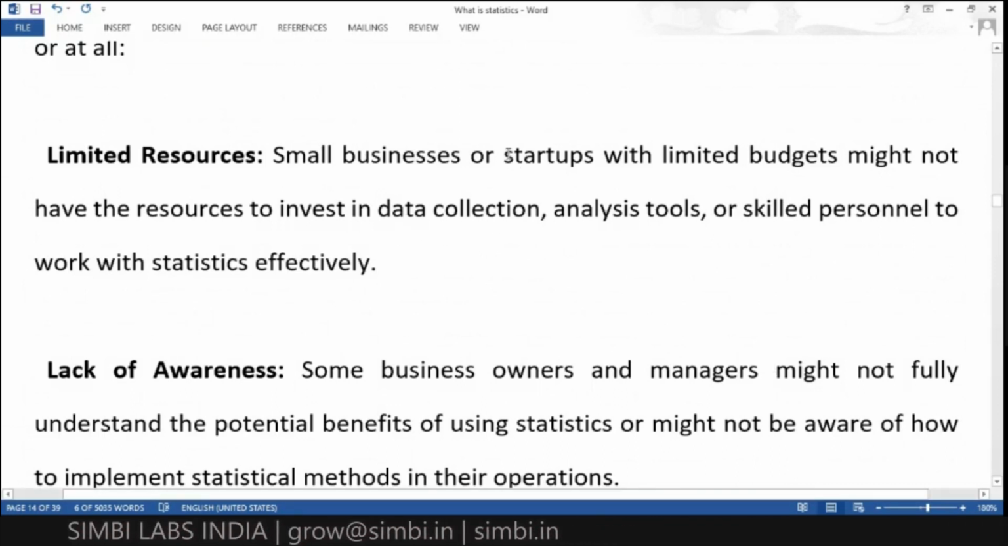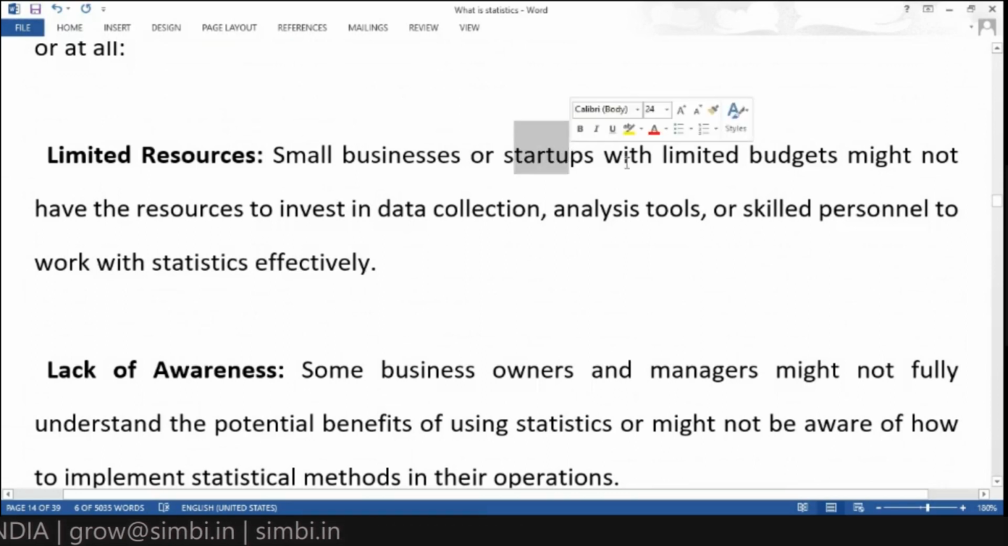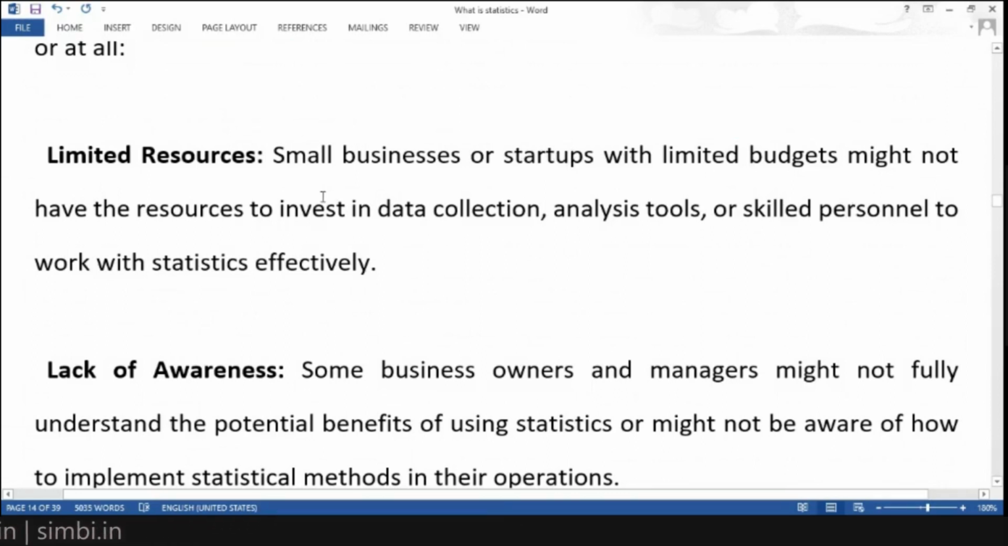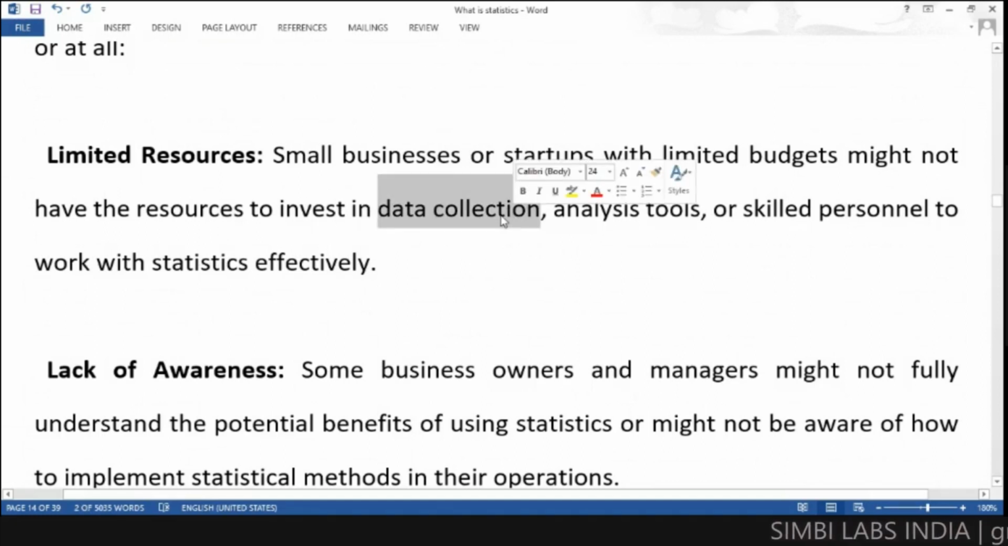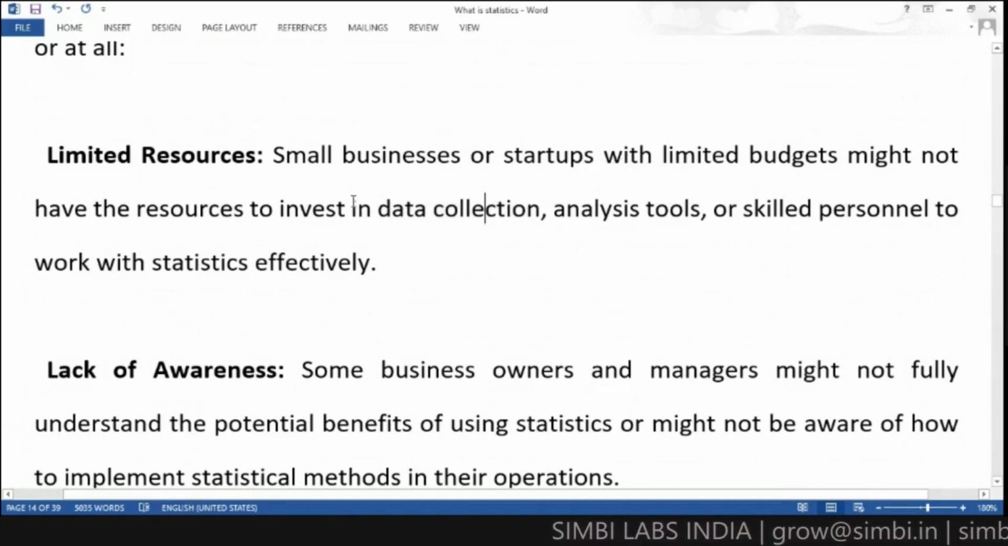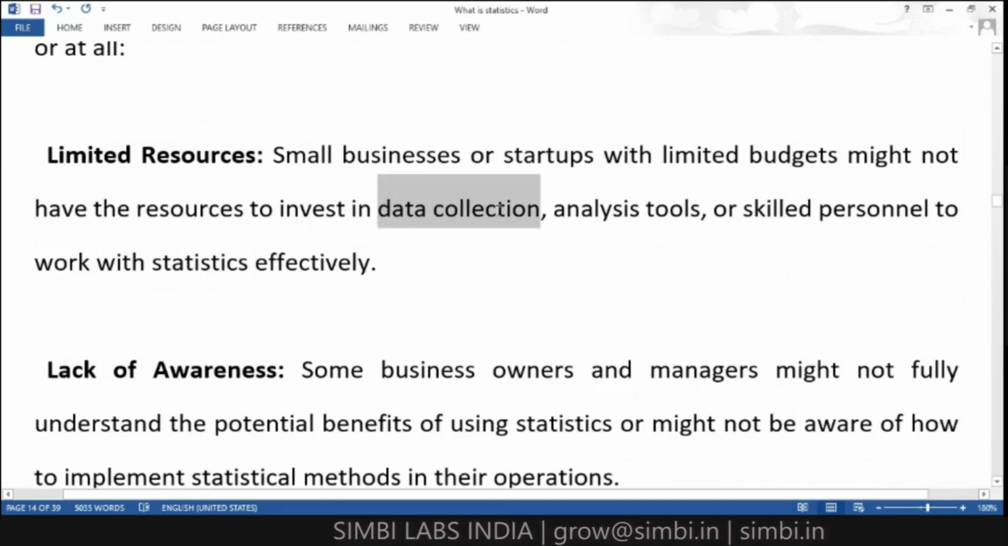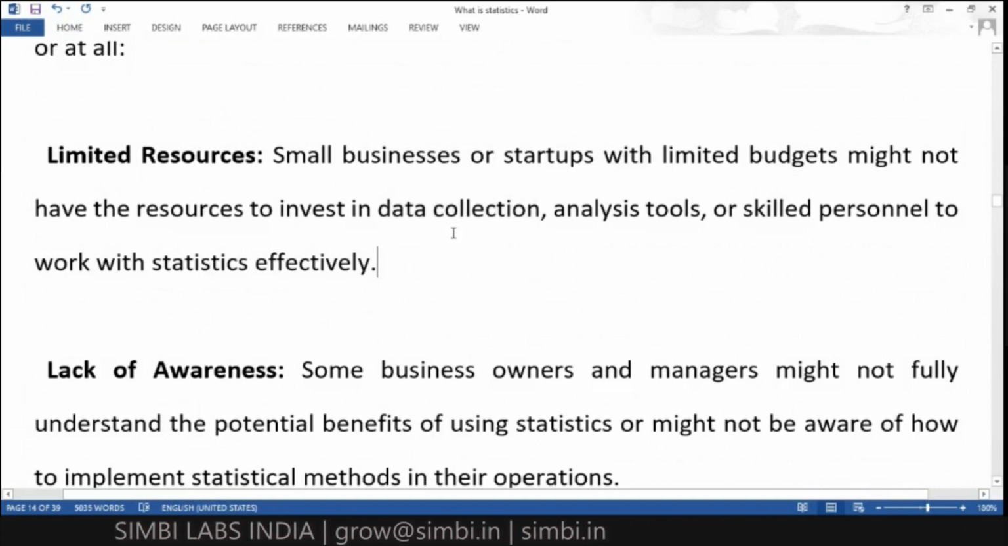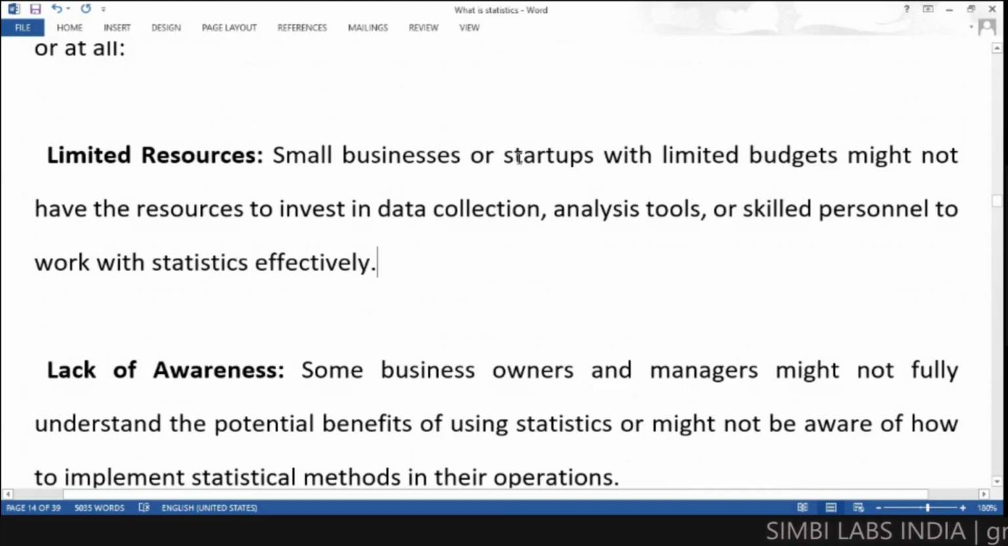Small businesses, or a startup business with a limited budget, might not have the resources to invest in data collection. For data collection also, definitely we need some budget to collect that information. We need some employees to collect the information, transportation, so everything will be there. So if it is a small business or a startup, they won't use statistics.